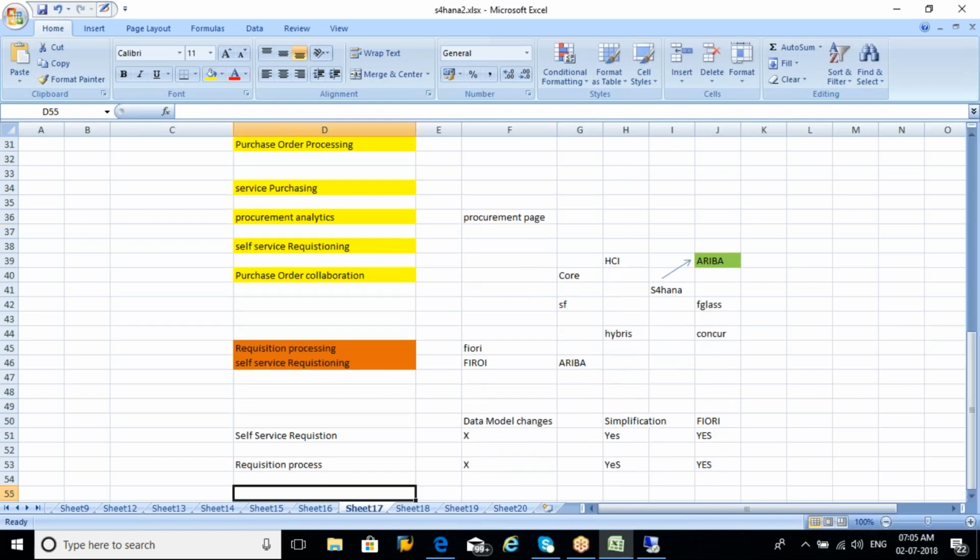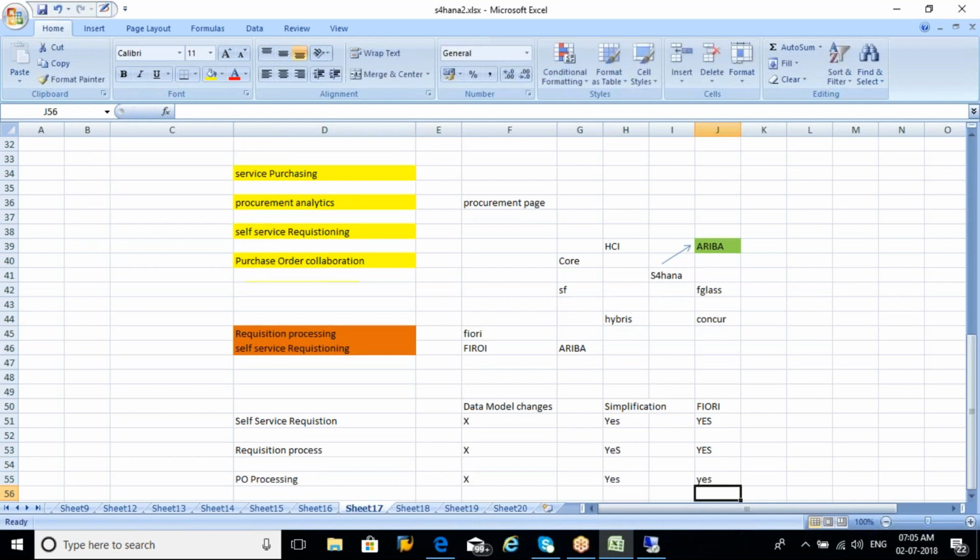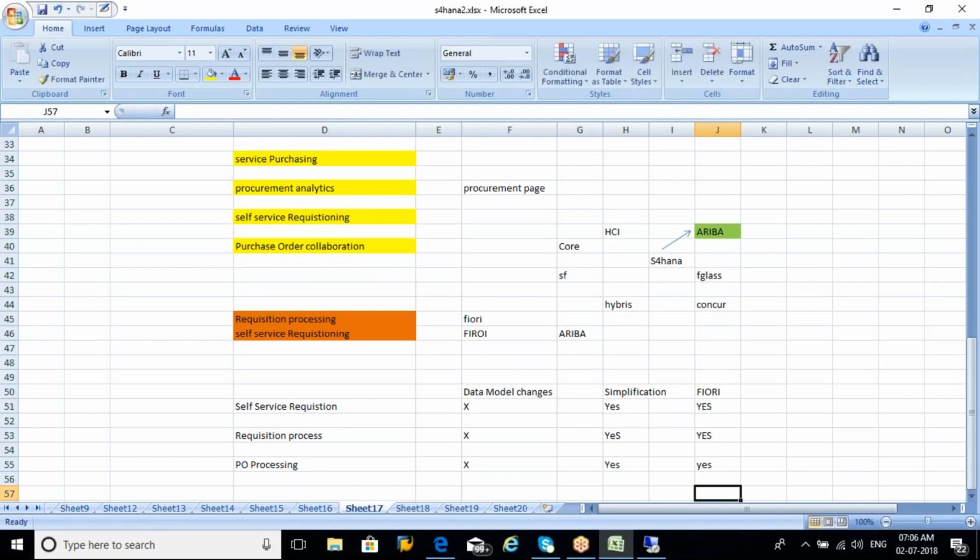Okay, we'll just come here. It's PO processing, purchase order processing. So we don't find any data model changes, right? And we have a lot of simplifications, and we have Fiori apps also. So in how many ways can we create a purchase order through purchase requisition?